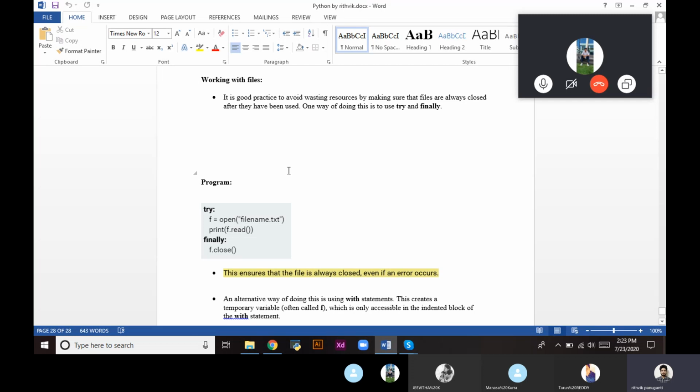So if we are done working with the files, we have read, we have written. So what if there is an exception in the files when we are doing whatever we want to do with the files?